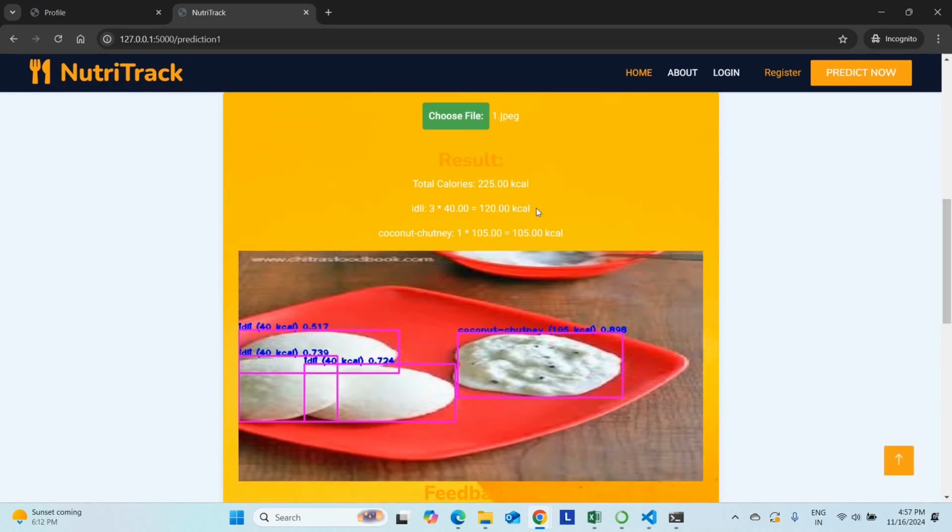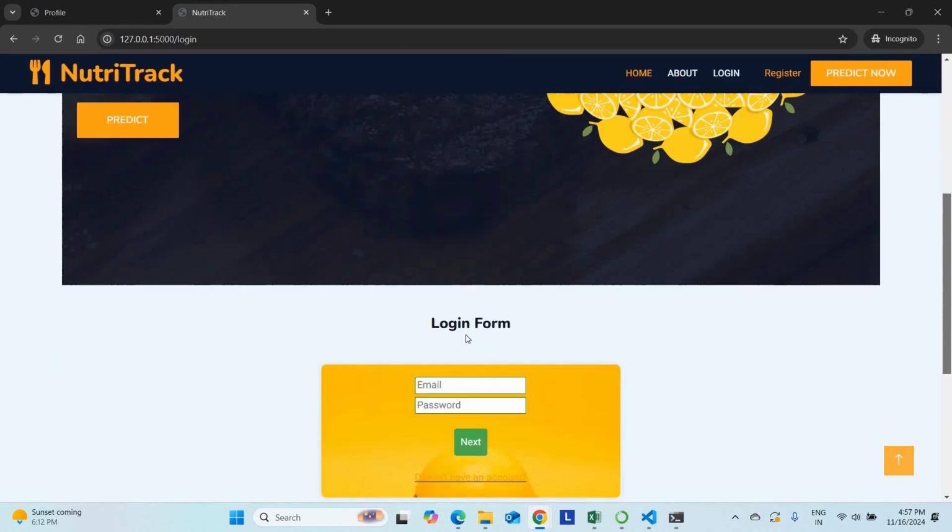So you can see 3 idlis, 120 calories, coconut chutney, 150 calories. So overall 225 calories. It's perfectly working. Okay, it's a very good project, perfectly working. So now I'm going to track my calories.